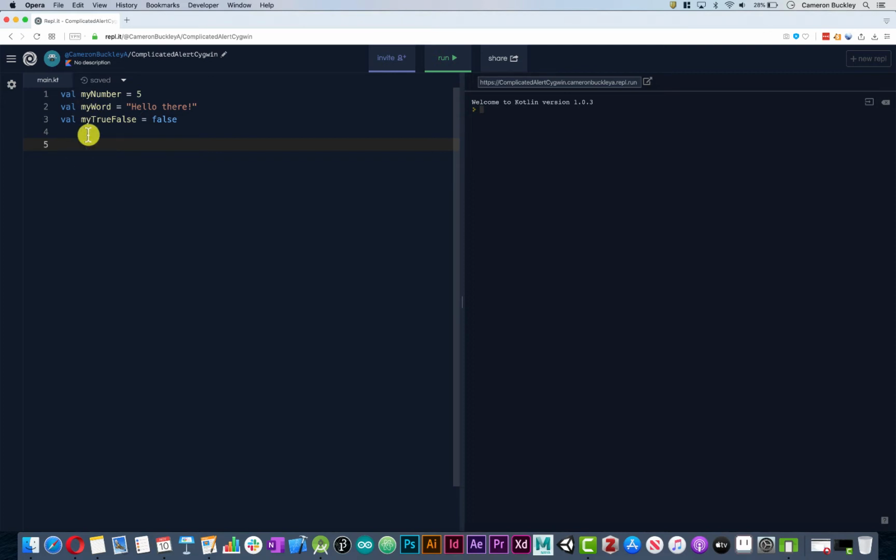So the difference between these and the word var, right, is that one is mutable. The var is mutable, meaning it can be changed, and val up here can't be changed, right? It's not supposed to be changed in our code. And in fact, it won't work if you try to. Var, on the other hand, can be changed, at our will at any time in the code. The reason for this difference is that they occupy different kind of like spaces. You can think of it like different spaces. And var takes up a lot more space than val.